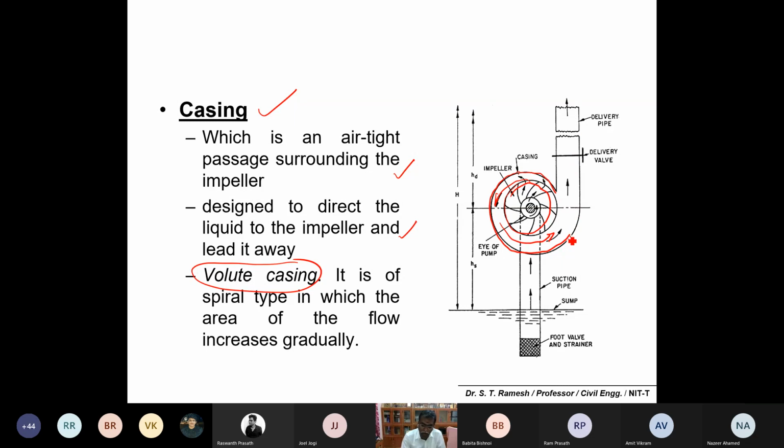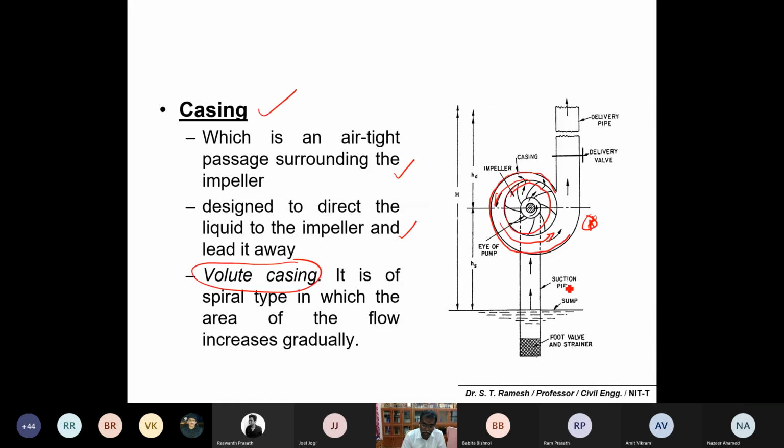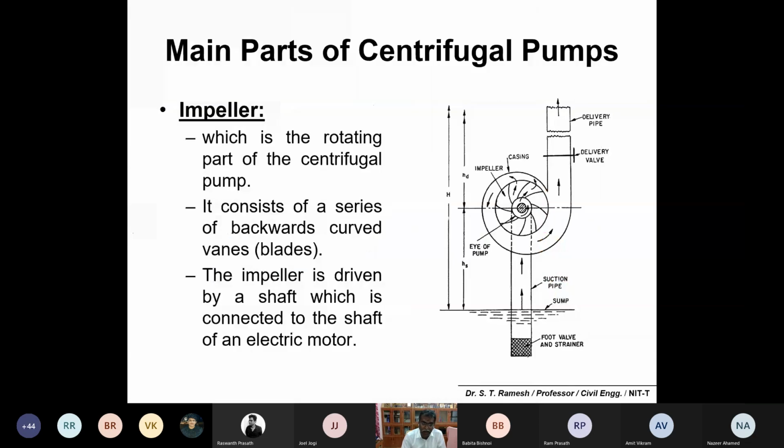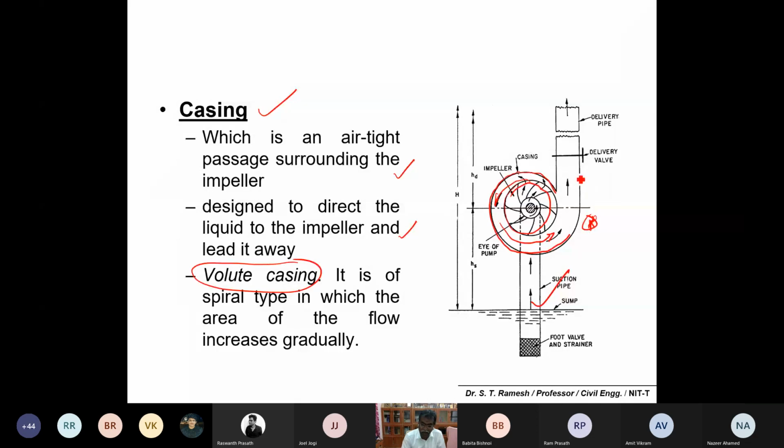One example is the volute casing. Volute means the spiral type of this impeller. The area of the flow increases gradually once it moves out of the system. So please remember these points. Casing is the second part. The third one is the suction pipe. This is your suction pipe. Then this is your delivery pipe.